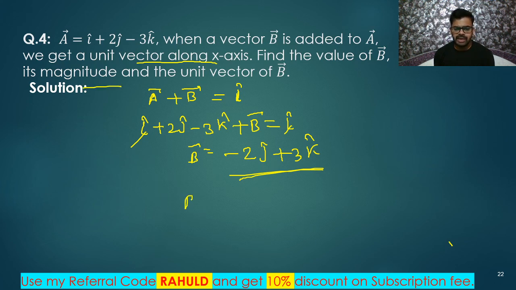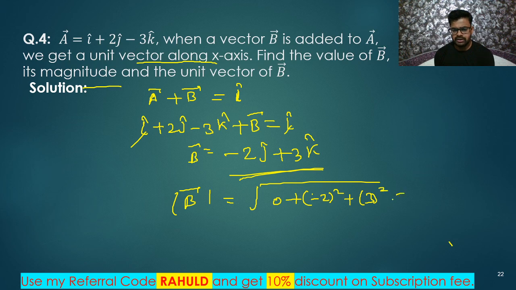So let us find its magnitude. The magnitude of vector B is what? Under root of bx square plus by square plus bz square. Means 0 square plus minus 2 square plus 3 square. Got it? So what are we getting? We are getting 4 plus 9, root 13.